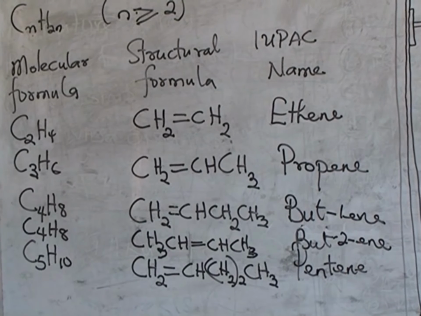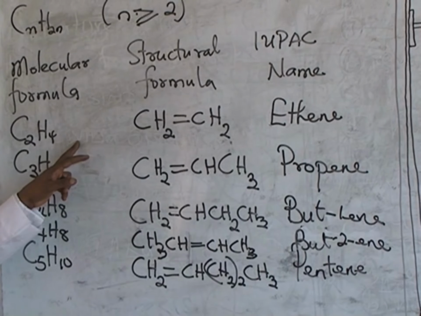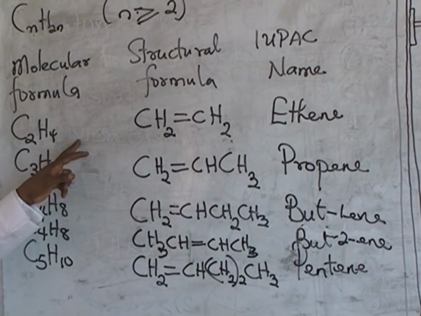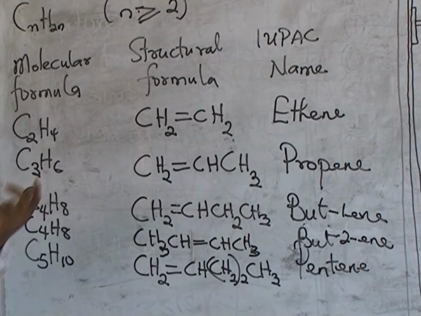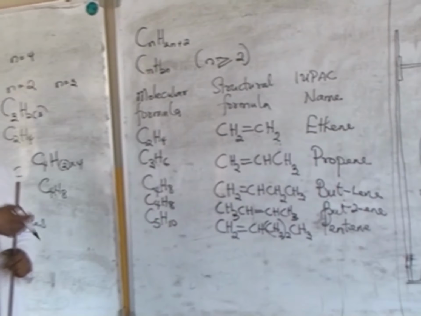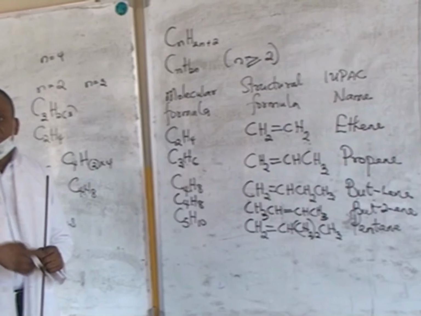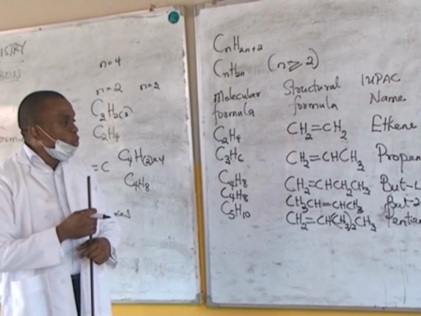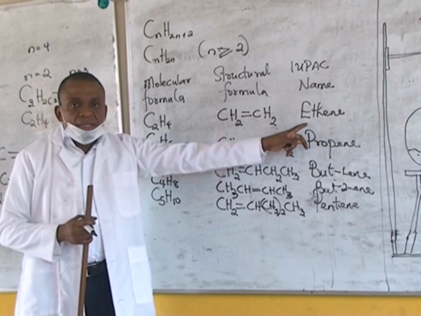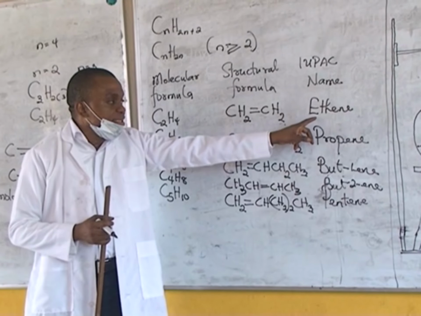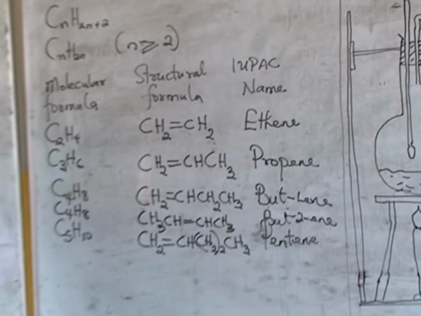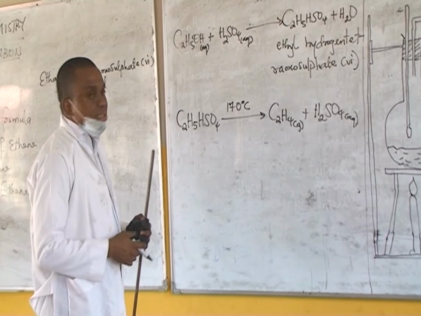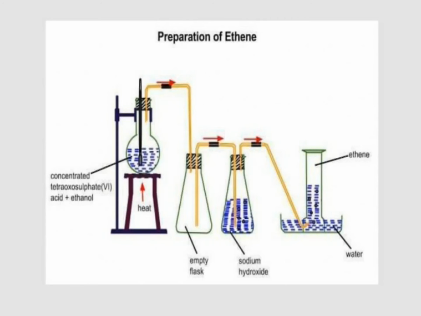Among the alkene family, ethene is one of the most important members. The word is not so strange to us. The normal nylon bag we always use, the general name of quality is polyethylene bag. Now that word polyethylene came from the word ethene. So ethene is the most important member of the alkene family. The next thing we're going to look at is the laboratory preparation of ethene. Ethene, like I said earlier on, is the most important member of the alkene family.